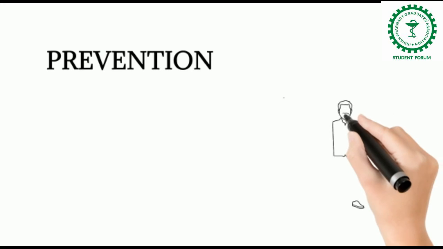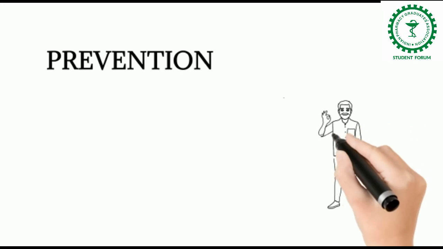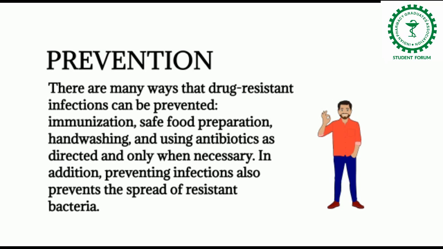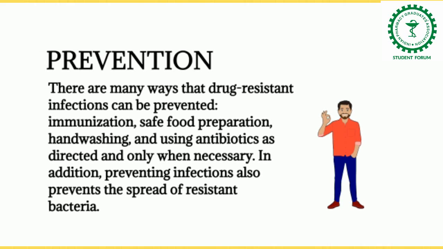Now let us come to the point, how we can prevent this drug resistance. There are many ways that drug resistant infections can be prevented: immunization, safe food preparation, hand washing, and using antibiotics as directed and only when necessary. In addition, preventing infections also prevents the spread of resistant bacteria.